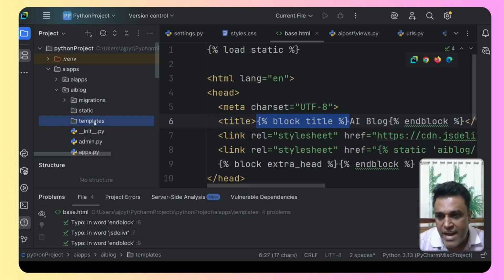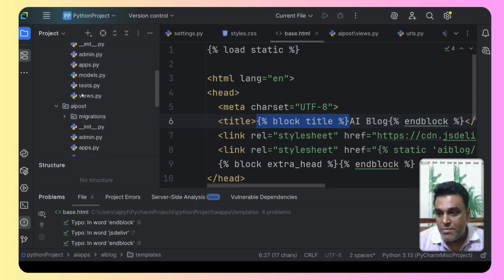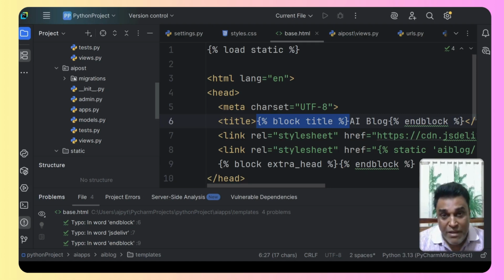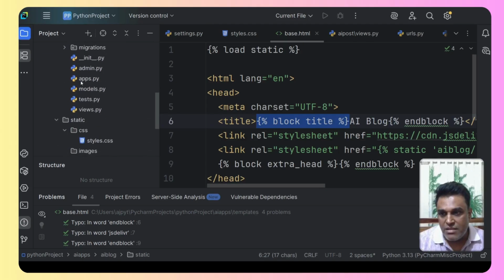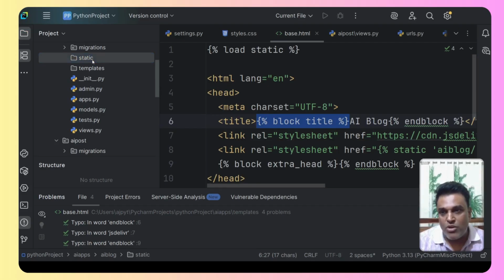Now this static and templates folder is for the AI blog, for this particular app. Similarly, I can also create the same folders for the AI post, which is another app, but right now we are working only on the AI blog. Now, inside the static folder, as I have created the common static folder, if I open this, we have CSS, images, and JS. So obviously you might think that we need to just create those folders, CSS, JS, and images, right? But that is not the case.